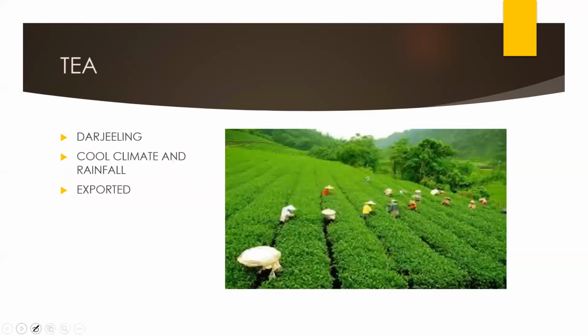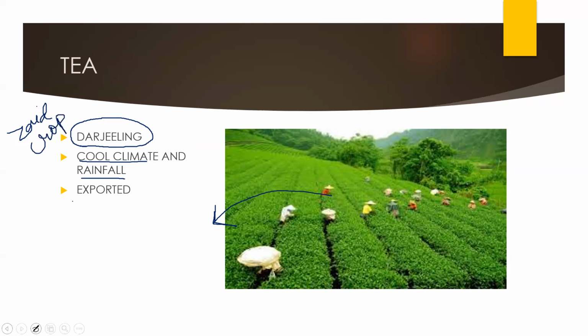Okay, tea. You know Darjeeling is famous for tea. Many of you must have visited Darjeeling and seen the tea gardens. It requires a cool climate and rainfall. This tea is exported to different countries, because it is one of the best qualities of tea in the world. So tea is over. Remember, tea is a Zaid crop.